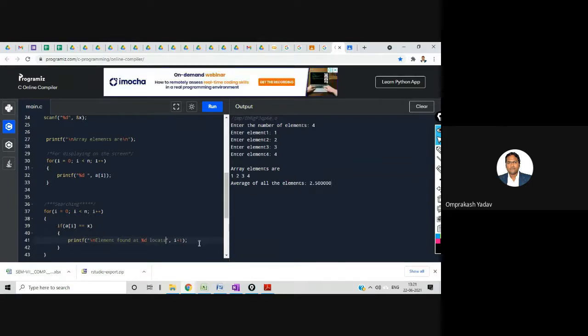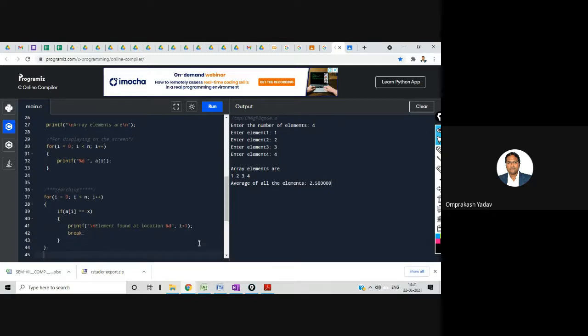Or we can display in this way, element found at location %d, i plus 1. Why? Because if you want you can display the index number, but the question asks location, so location will be i plus 1. And here we will break, because the moment we got it, we are not bothered about other elements, or the repetition of this particular element. We are just concentrating on the first occurrence.